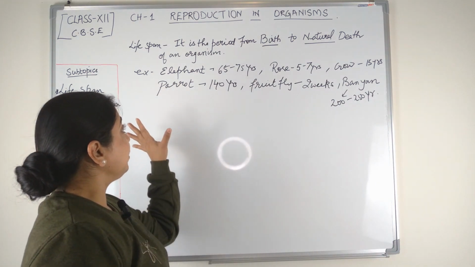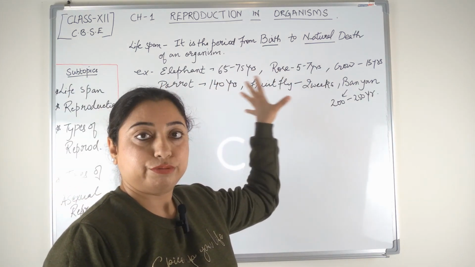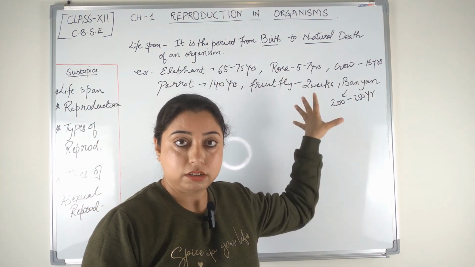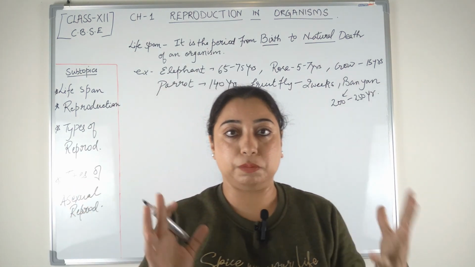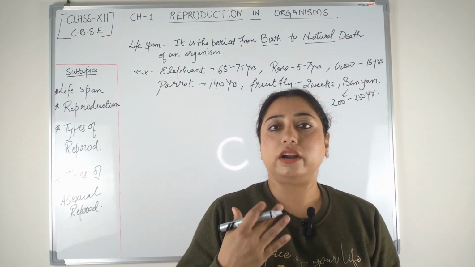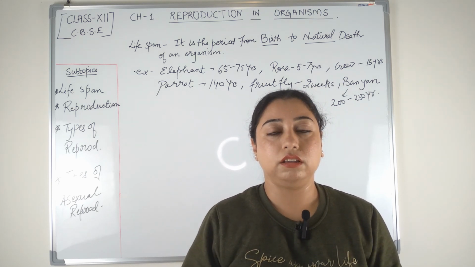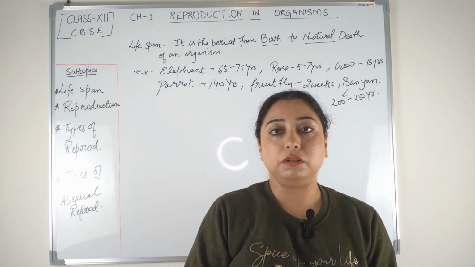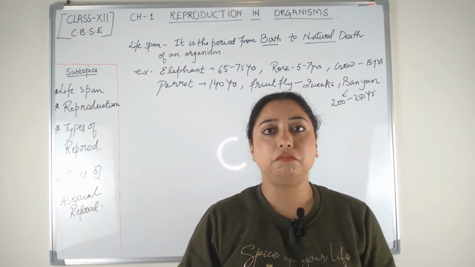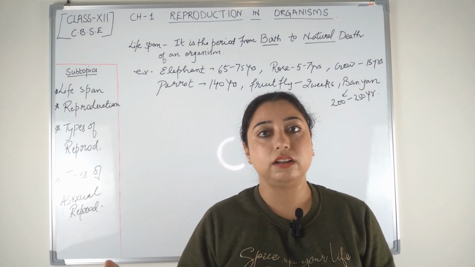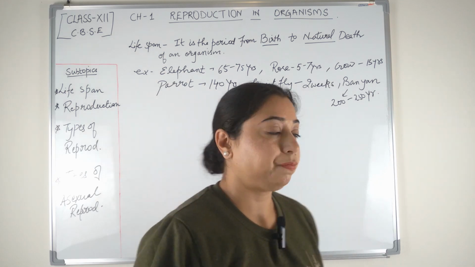Okay, so this is about the comparison of lifespans of different organisms. So we say that every organism has a specific lifespan. That means every organism has to die one day. Now, the question which comes in my mind, is there any relationship between the lifespan of an organism and size of an organism? Let's see.